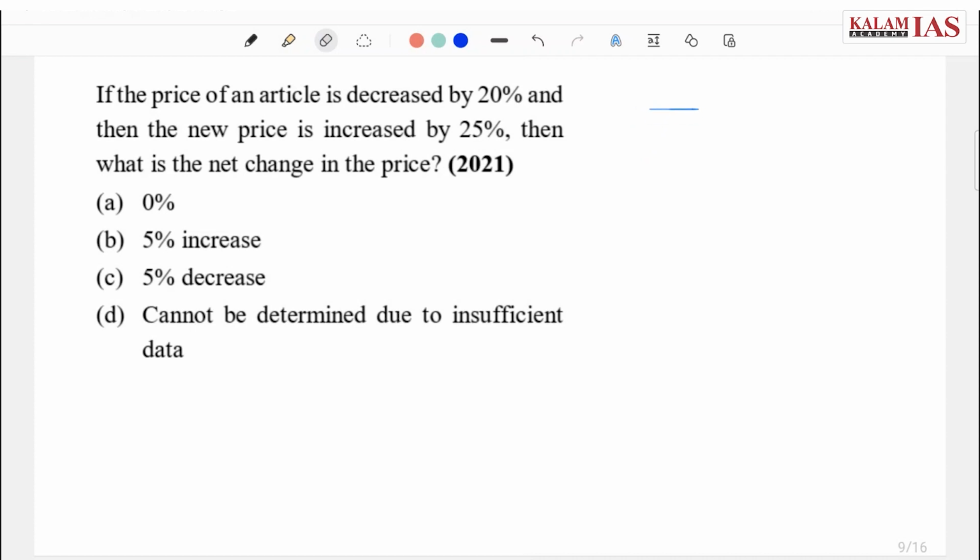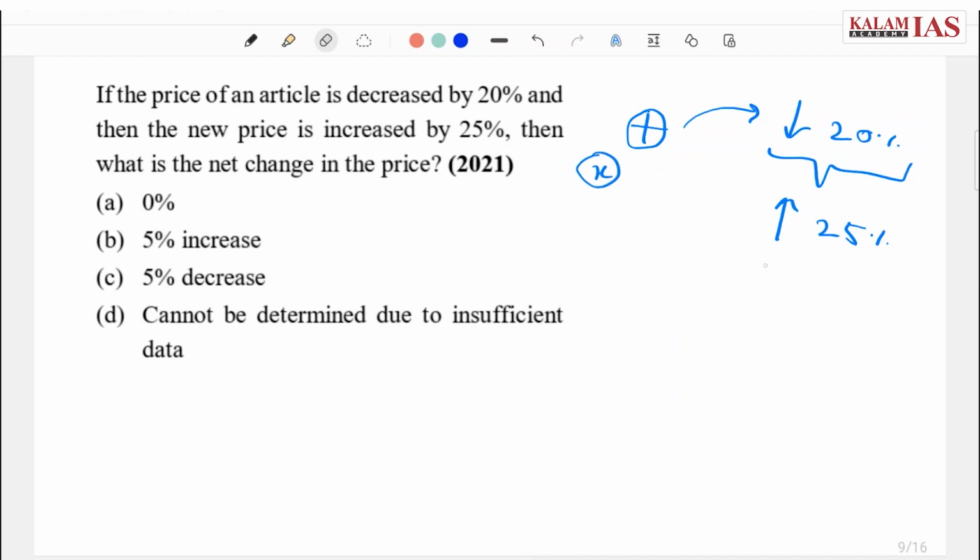First of all, there is an article. Suppose we have a ball and its price is decreased by 20%, and this price is now increased by 25% in the second step. So we have to find, this is original, some value x is the price, and now we have to find the final price which is done after these two operations. And as we saw, in both the cases the price is same, that is x, and in the question it is asked we have to find the net change in the price. So x minus x, basically 0, there is no net change in the price, and the answer is A.